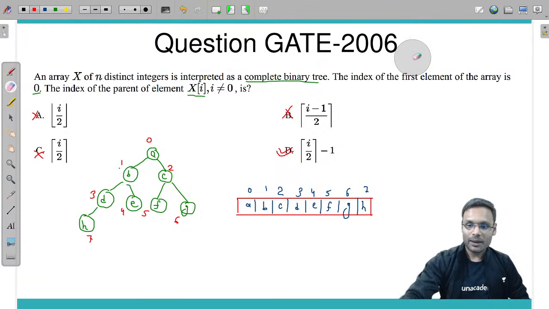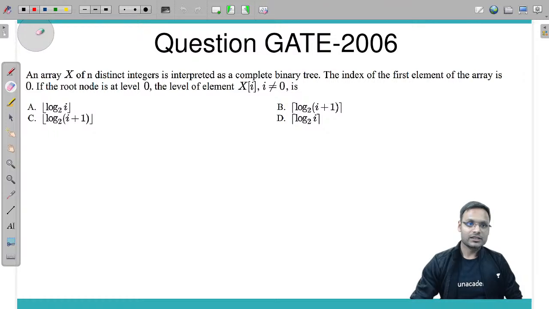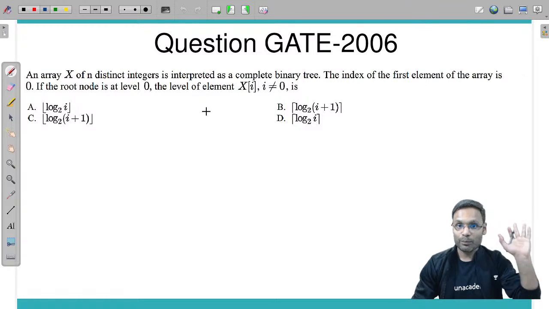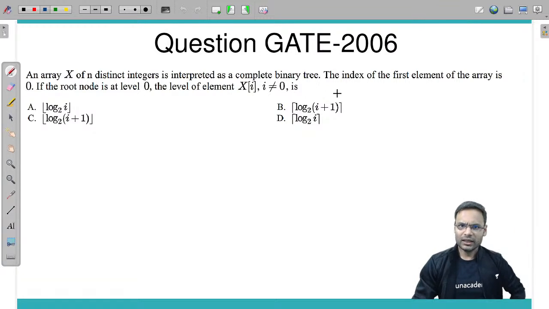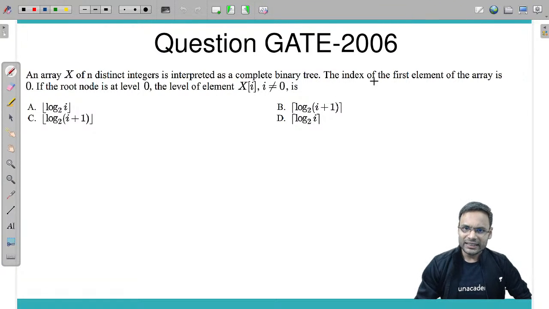The next question is on your screen. This is another gem of a question. An array X of n distinct integers is interpreted as a complete binary tree, same as before. The index of the first element of the array starts from 0. If the root node is at level 0, the level of element X of I is what, when I is not equal to 0?